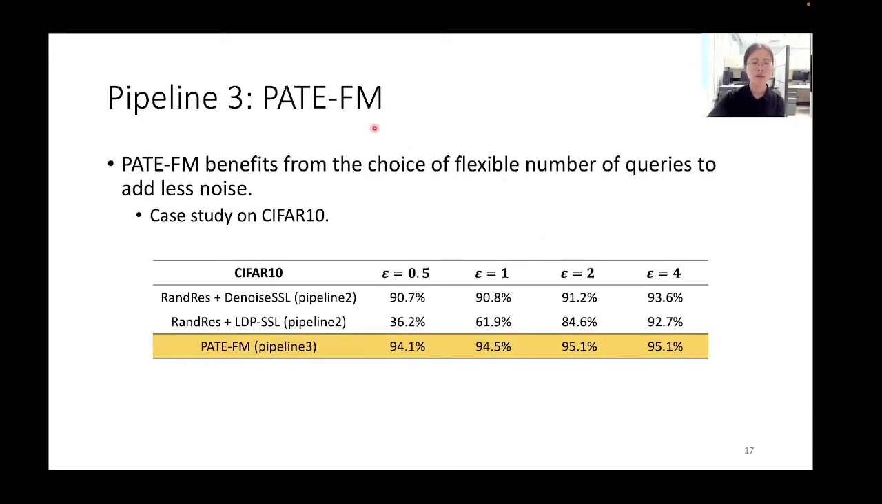As for the PATE-FM match as our pipeline 3, we can see that compared to randomized response combined with DenoiseSSL and LDP-SSL, the PATE-FM match is always better than these two approaches on the randomized response. This is because the PATE-FM match will benefit from the choice of a flexible number of queries to add net noise.